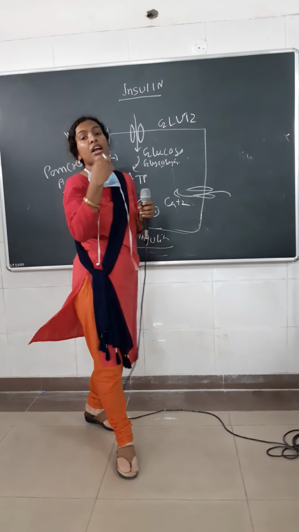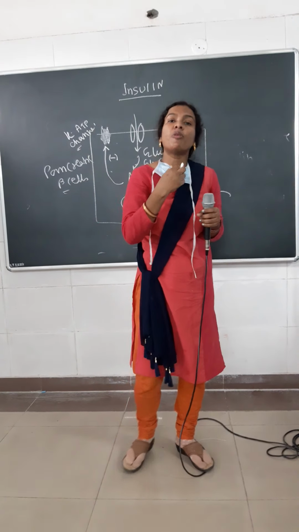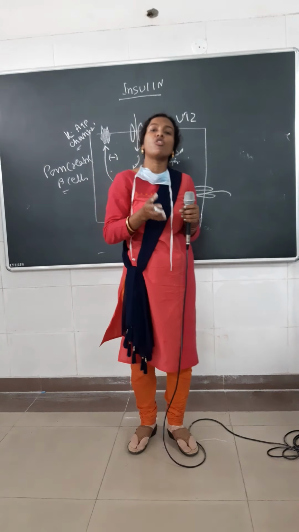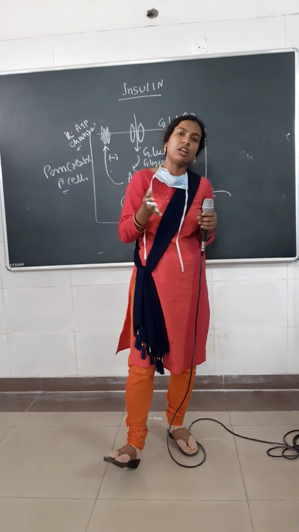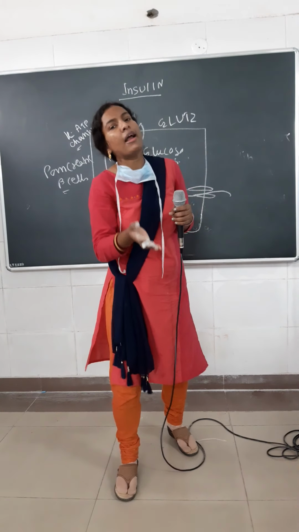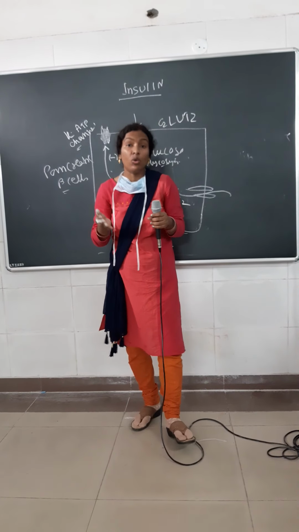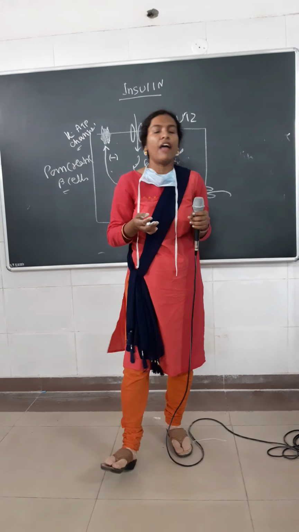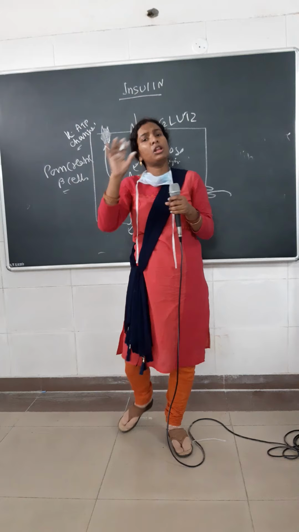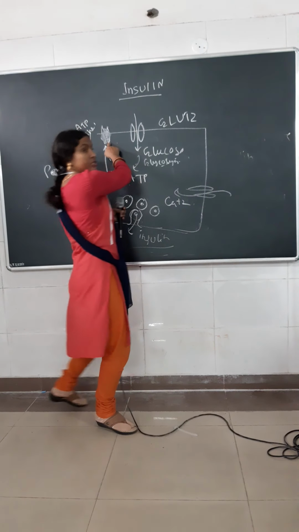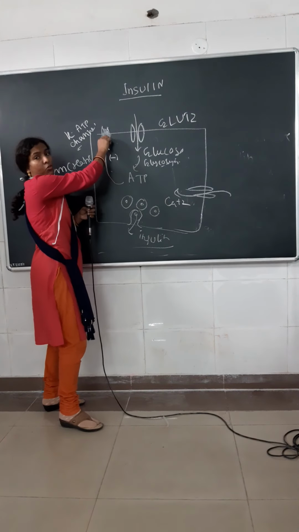So we take a carbohydrate containing meal. From carbohydrate, glucose is obtained. This glucose enters the pancreatic beta cells via the GLUT2 receptors, and within the beta cells this glucose enters glycolysis and oxidative phosphorylation, and there is liberation of ATP. Within the pancreatic beta cells there are potassium channels, and this ATP blocks these potassium channels.